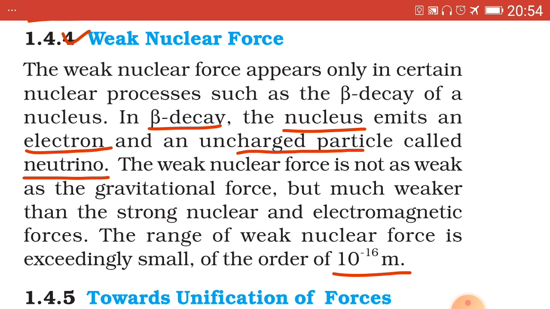So this finishes all the 4 fundamental forces in nature.